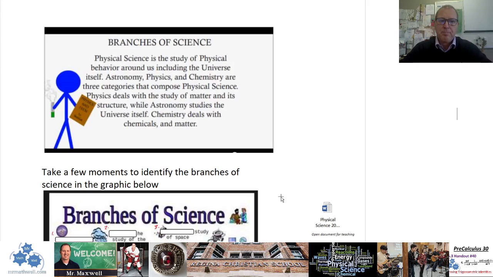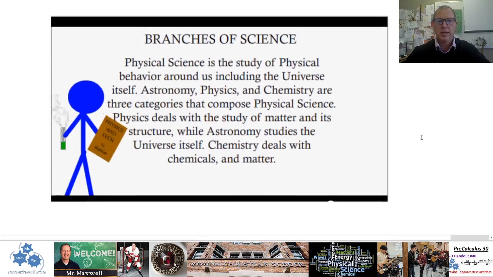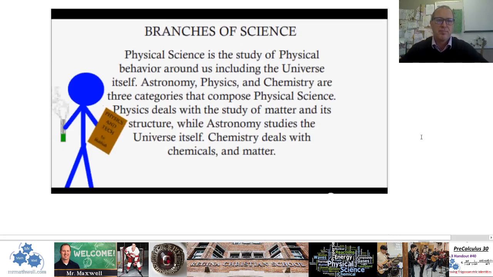So anyway, welcome. I want to start off this course by talking about what science is and what physical science is. So I just want to draw your attention to the screen here, and I'm just going to pop over to my Word document. Branches of science. Physical science is the study of physical behavior around us, including the universe itself. Astronomy, physics, and chemistry are three categories that compose physical science.